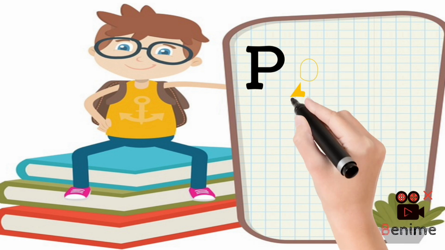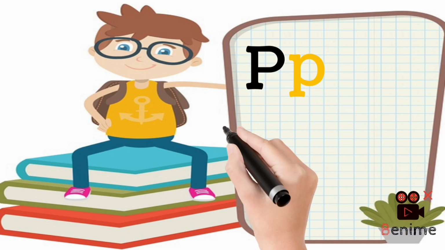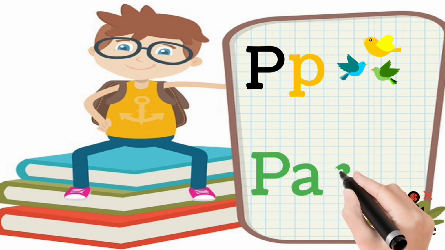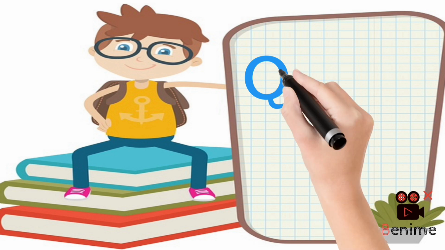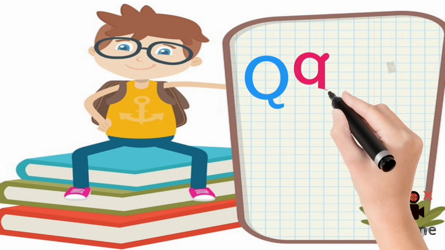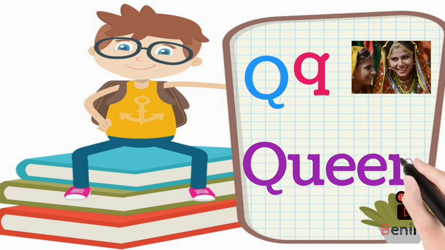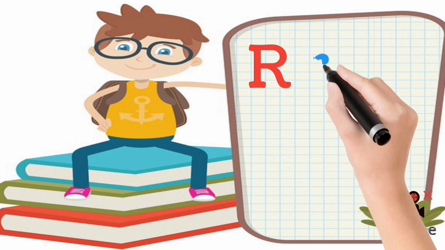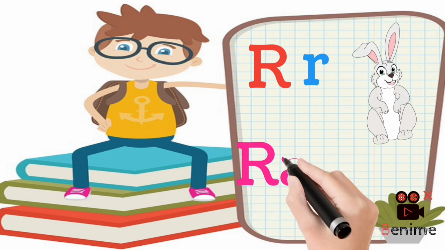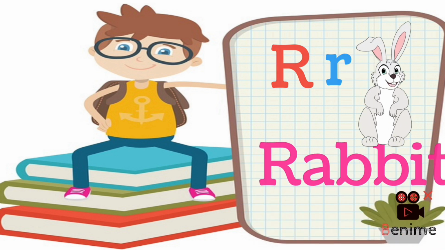Capital P, small P for parrot. Capital Q, small Q for queen. Capital R, small R for rabbit.